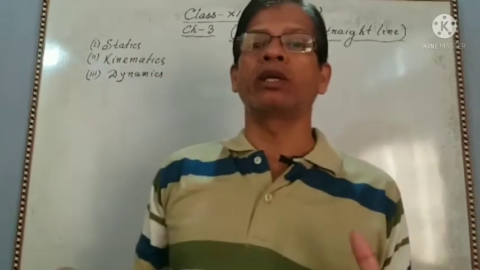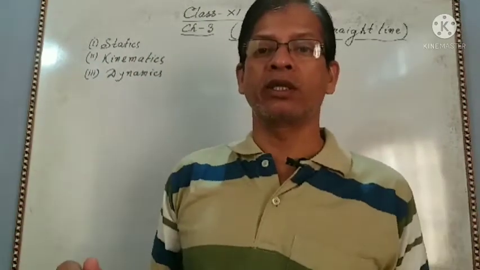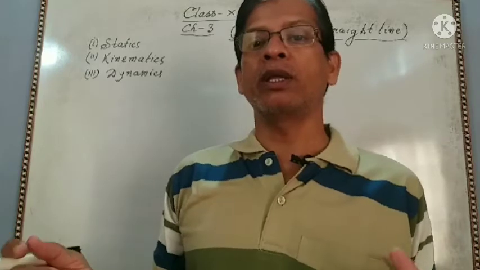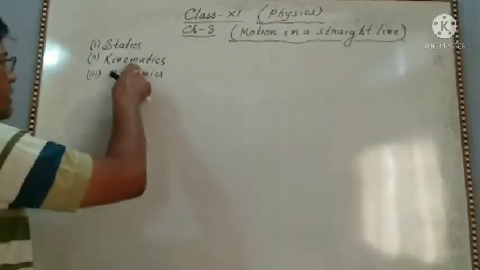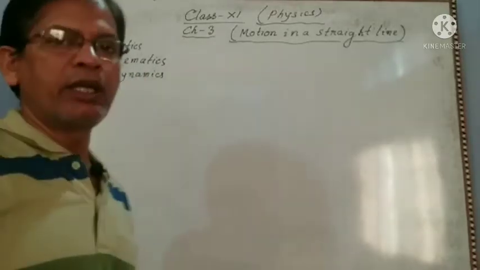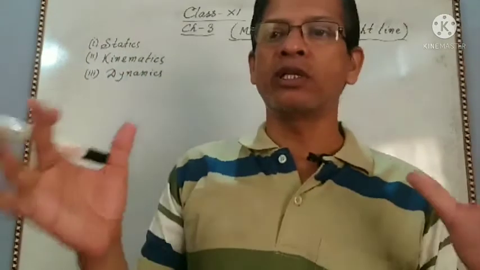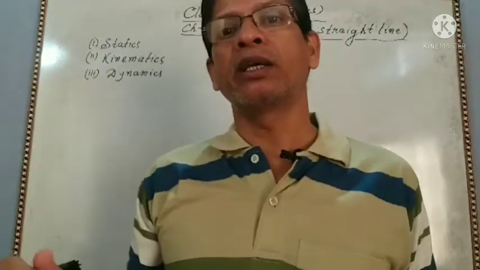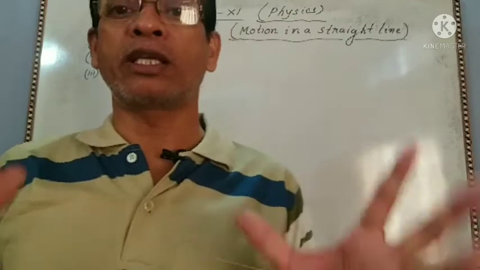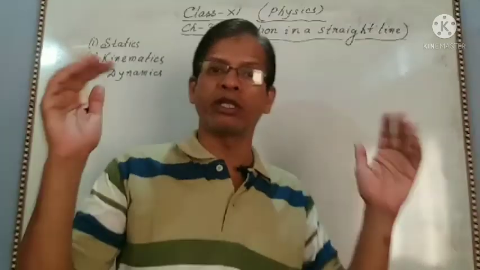Why is it moving? No need to explain this. You have to only explain its motion. This is kinematics. Dynamics is also a branch of physics which deals with the motion of an object, explaining the cause of its motion.